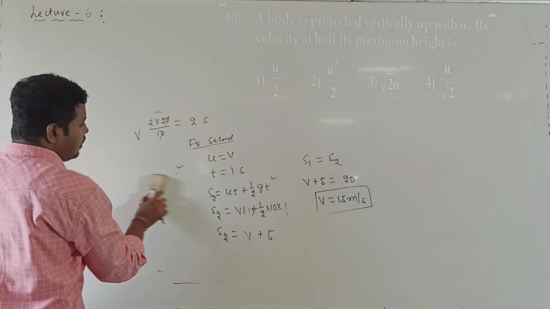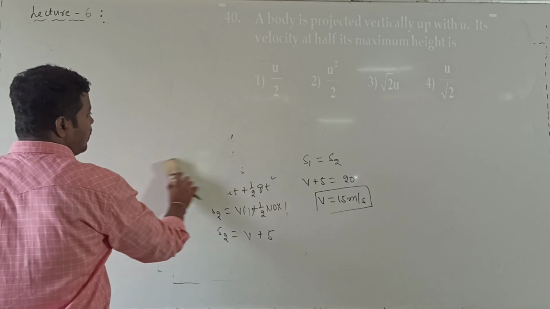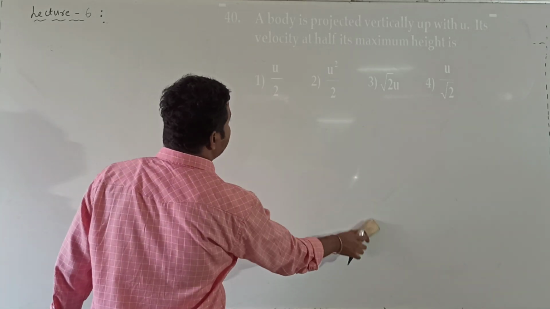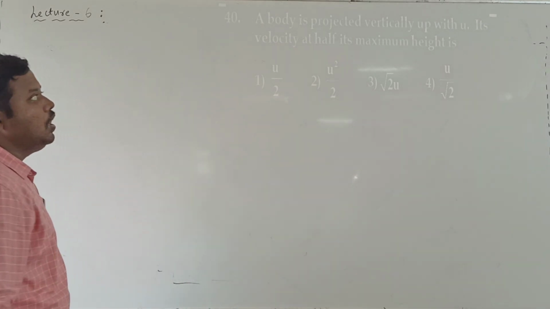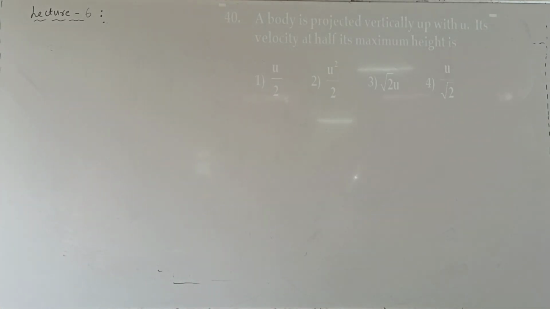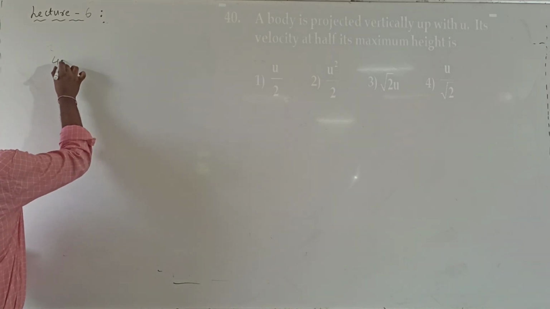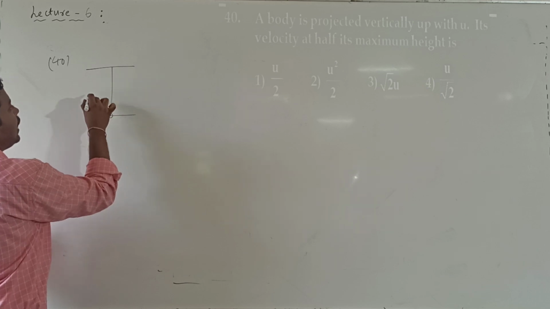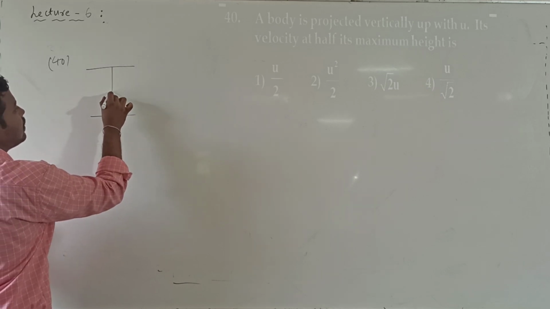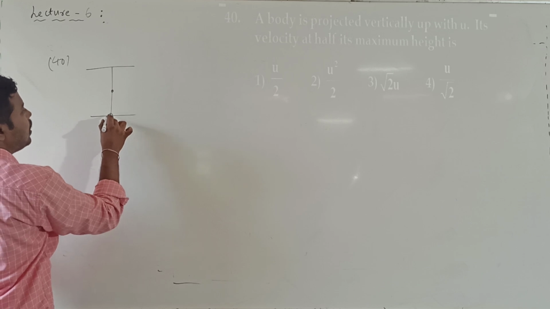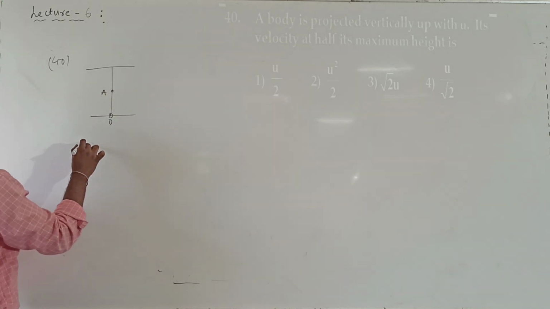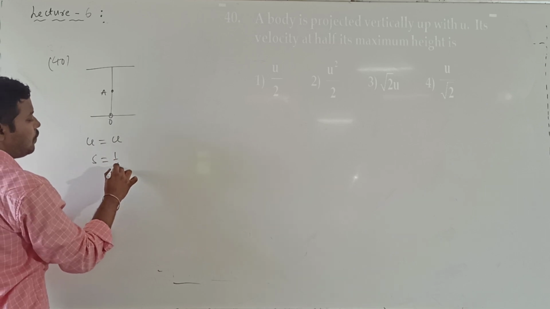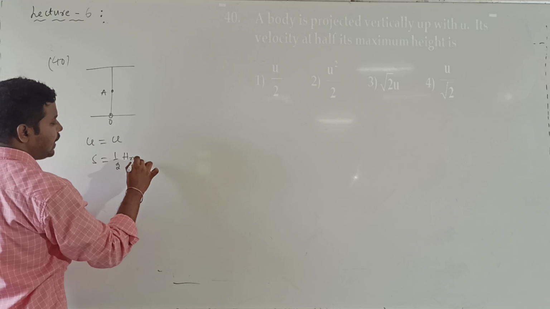So in this question 14, what they have given is a body projected vertically upwards with a velocity. What is the velocity at half of the maximum height? So, a vertically projected body. Question number 14. Body projected in the vertically upward direction. Let us suppose the total maximum height is h max. Let me call this the midpoint. From O, it has reached A. For O to A, what is the initial velocity? U only. What is the distance travelled? Half of the maximum height, half of the h max.